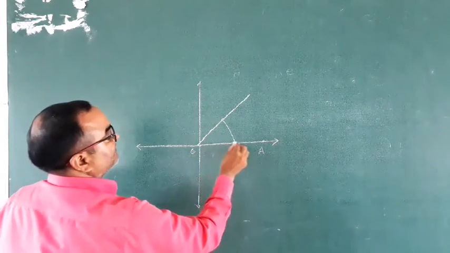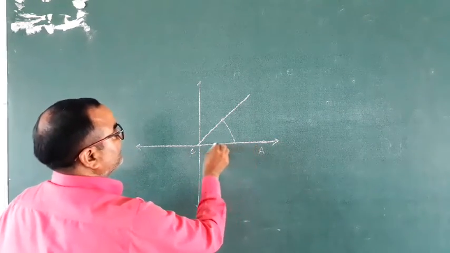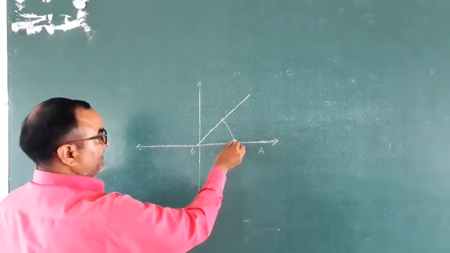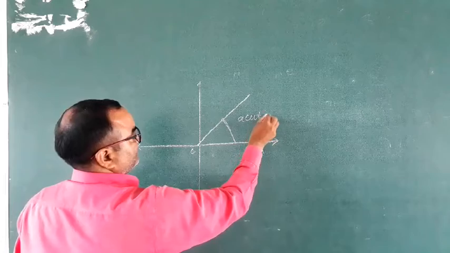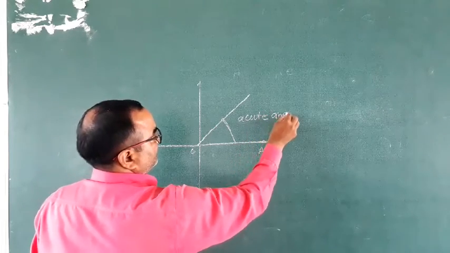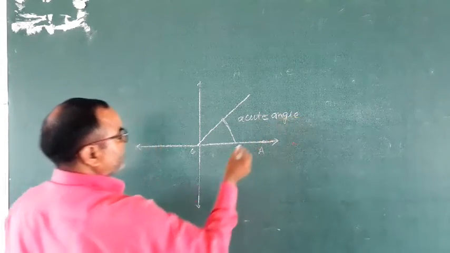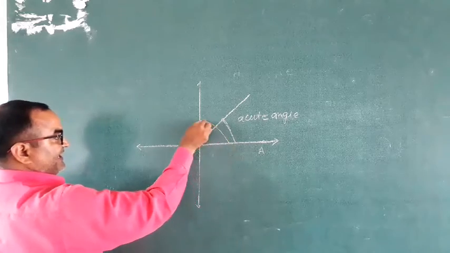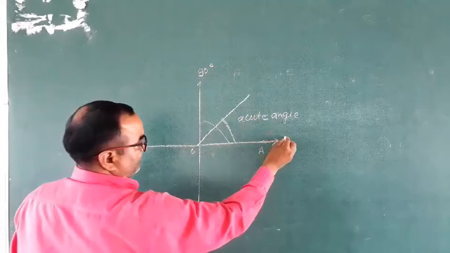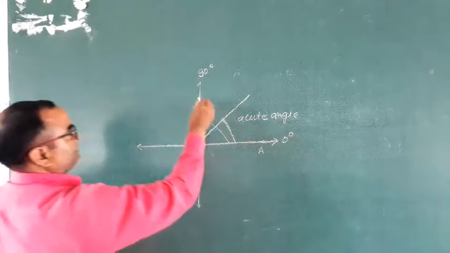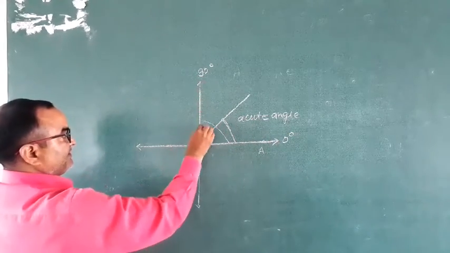Suppose this is the initial position of the ray. This angle is an acute angle, and this angle is a 90 degree angle. This is the 0 degree position. This is a right angle, 90 degree.